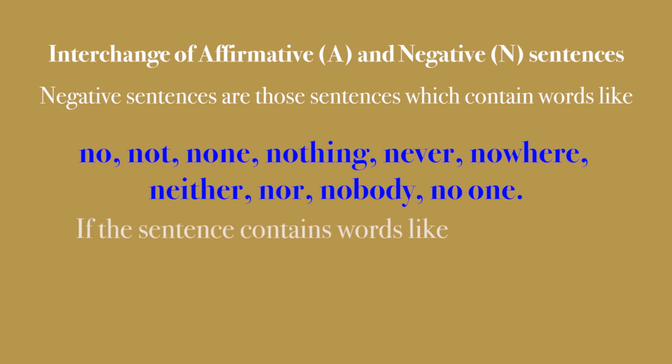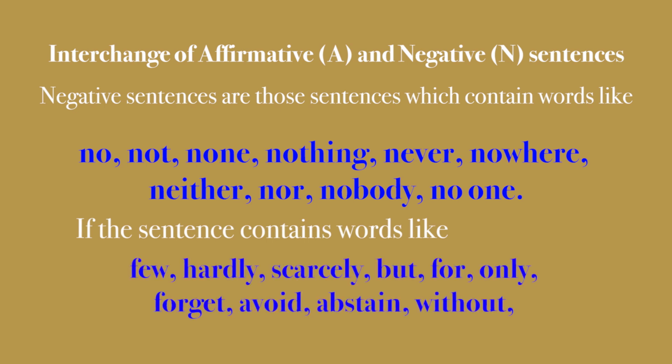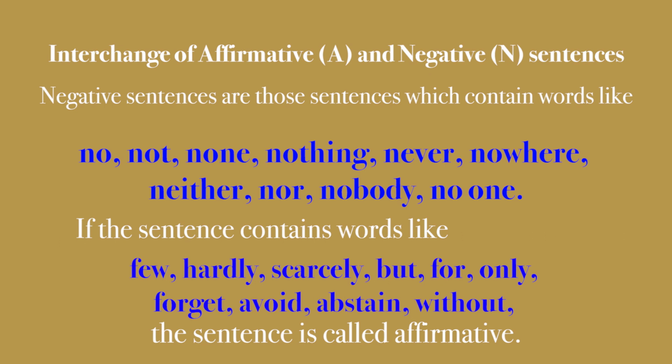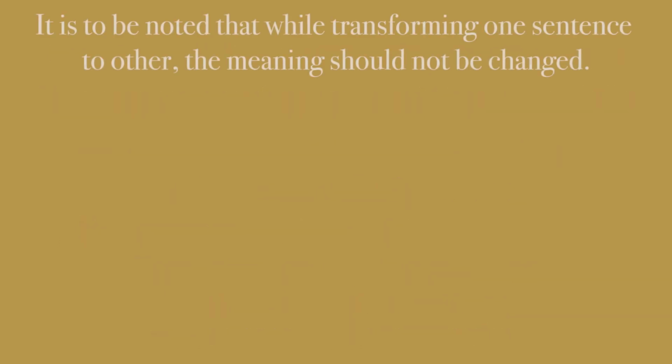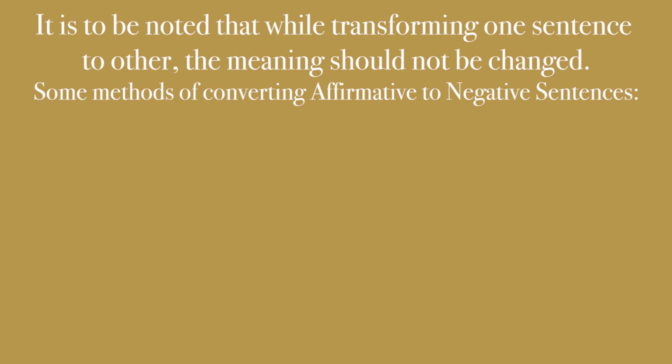If the sentence contains words like few, hardly, scarcely, but, for, only, forget, avoid, abstain, without, etc., sentence is called affirmative. It is to be noted that while transforming one sentence to other, the meaning should not be changed. Now let us see some methods of converting affirmative to negative sentences.